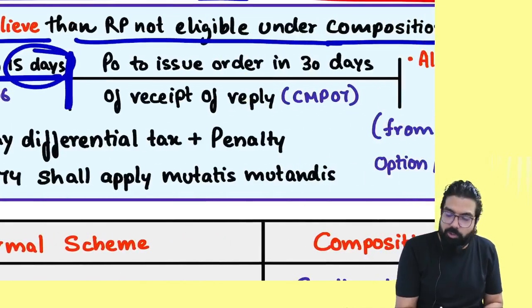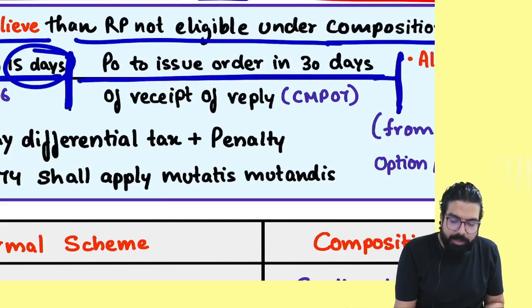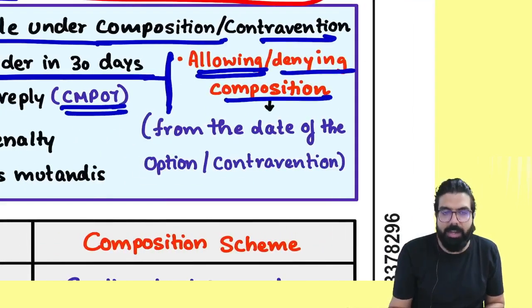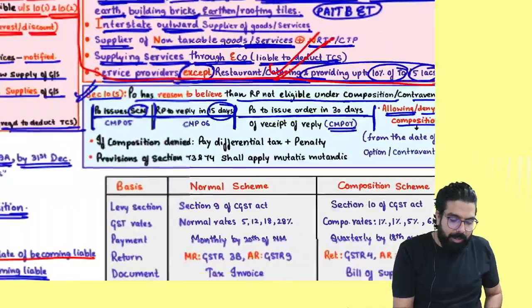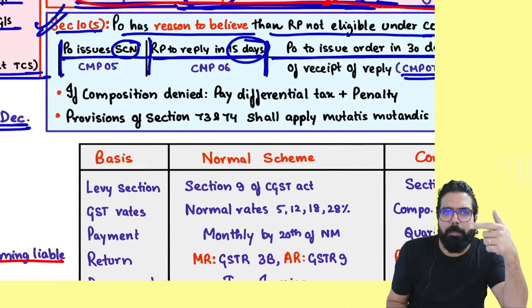15 days. Once you reply, he will issue an order within how many days? Next 30 days. In which form, everyone? CMP 07. Either he will allow you the composition or he will deny the composition. If he denies composition, he will tell you, hey, you were paying only 1%.